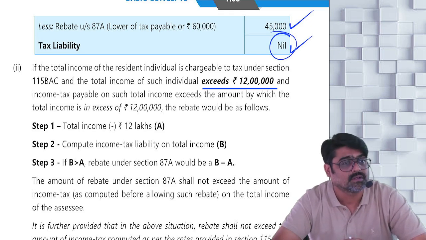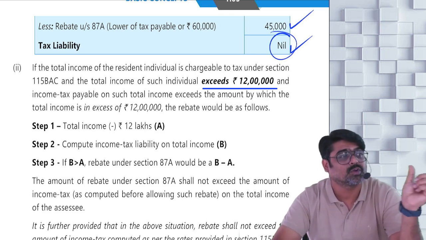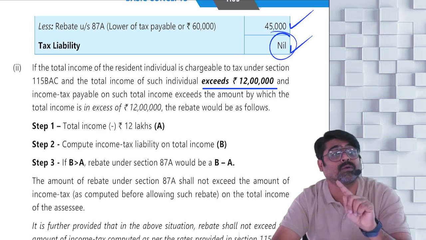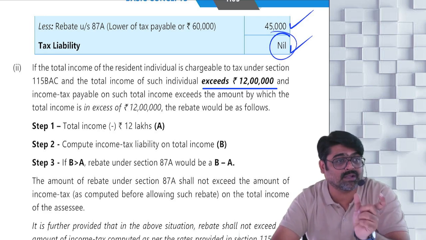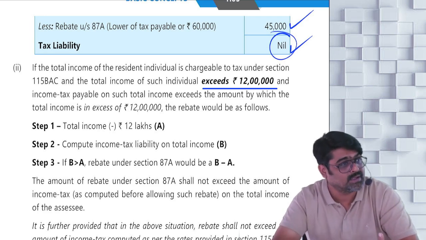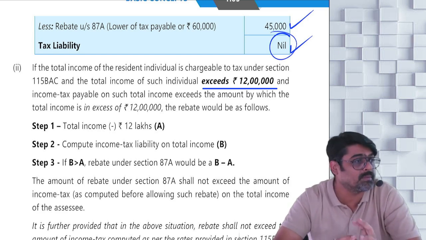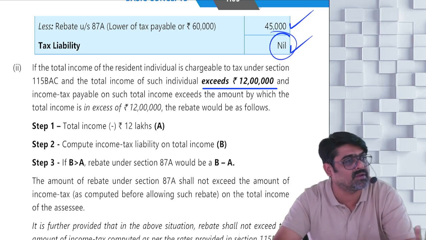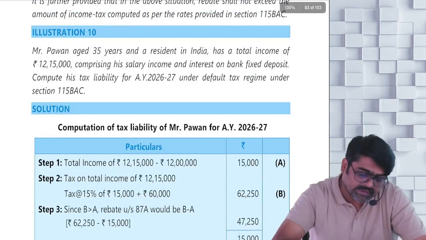Then how are you going to calculate that? A, B. A is total income over and above 12 lakhs. B is tax on that total income. If B is more than A, then you are going to get rebate, even if the total income is more than 12 lakhs. Yes or no? What will be the amount of rebate? B minus A will be the amount of rebate. Yes or no?